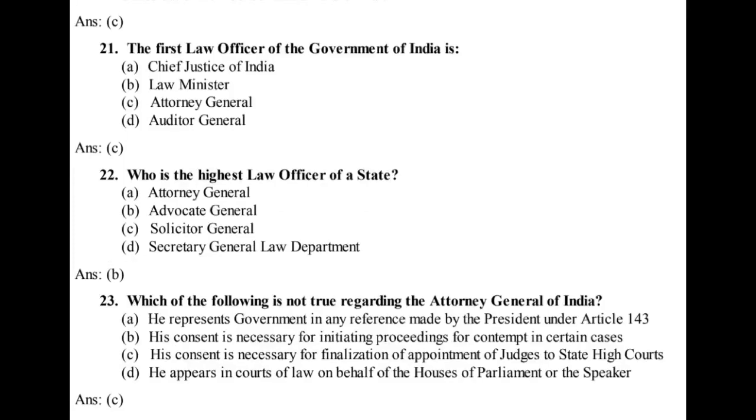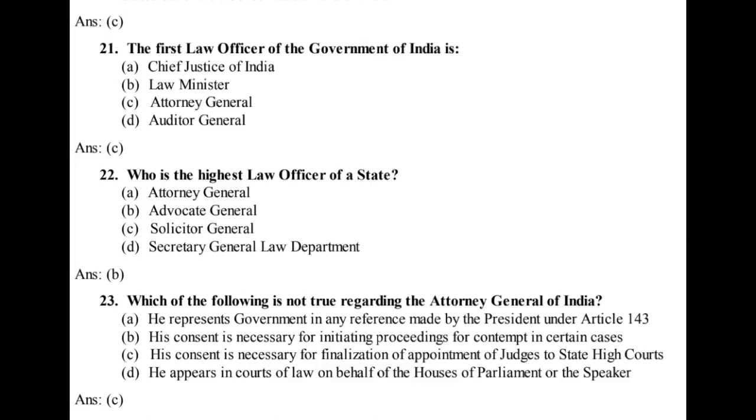Ans. C. 21. The first law officer of the Government of India is A. Chief Justice of India. B. Law Minister. C. Attorney General. D. Auditor General. Ans. C. 22. Who is the highest law officer of a state? A. Attorney General. B. Advocate General. C. Solicitor General. D. Secretary General Law Department.